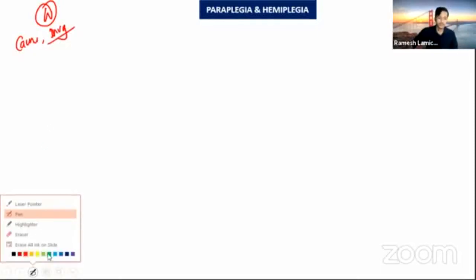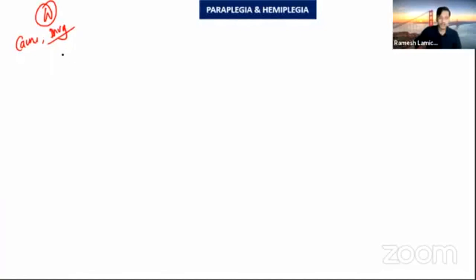There was a question about what the causes are and how we investigate a case of paraplegia. There are two types of paraplegia: one is spastic, one is flaccid. Spastic is due to an upper motor neuron type of lesion, and flaccid is due to a lower motor neuron lesion.